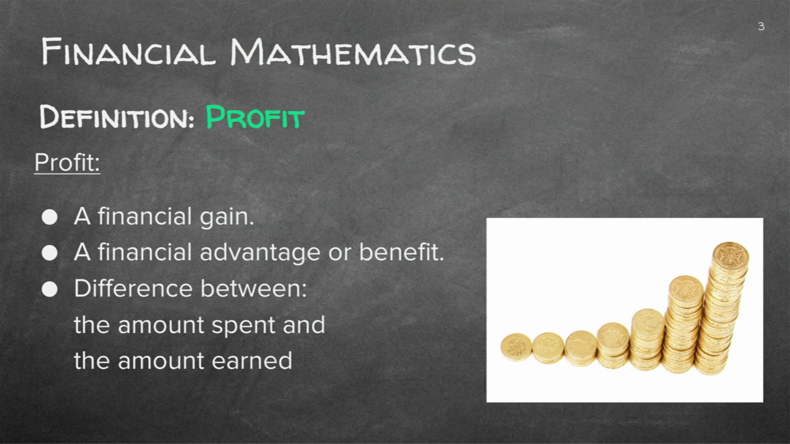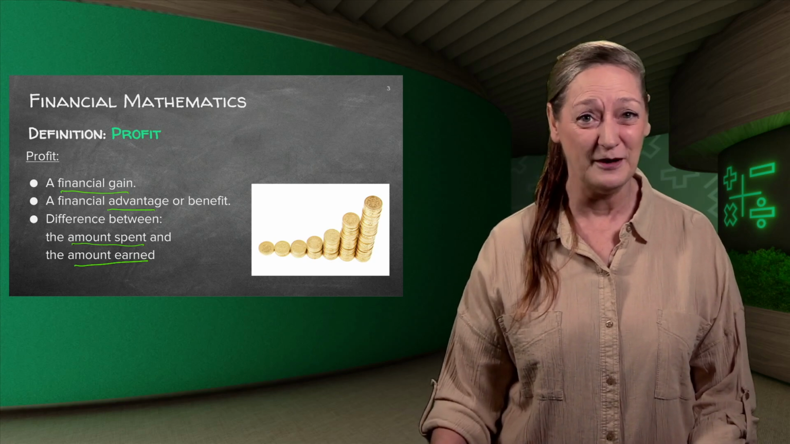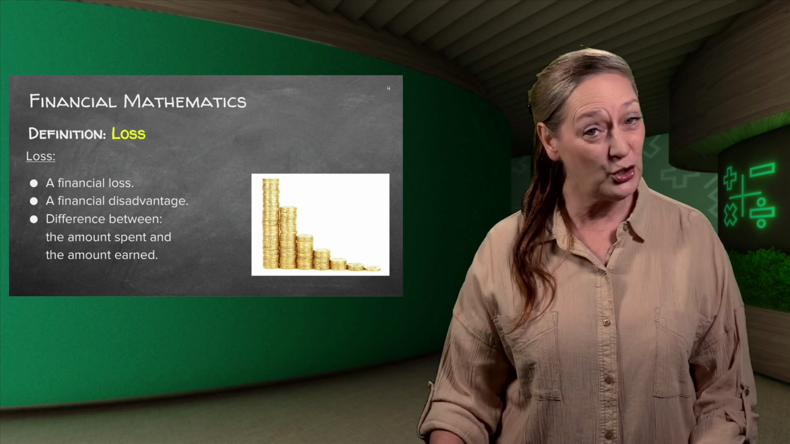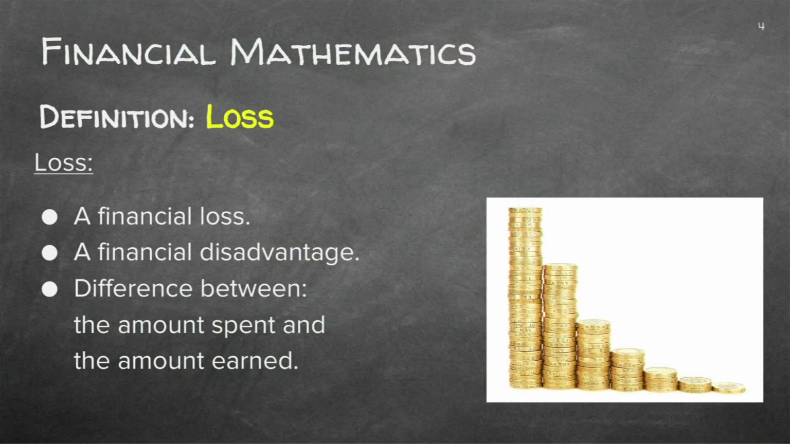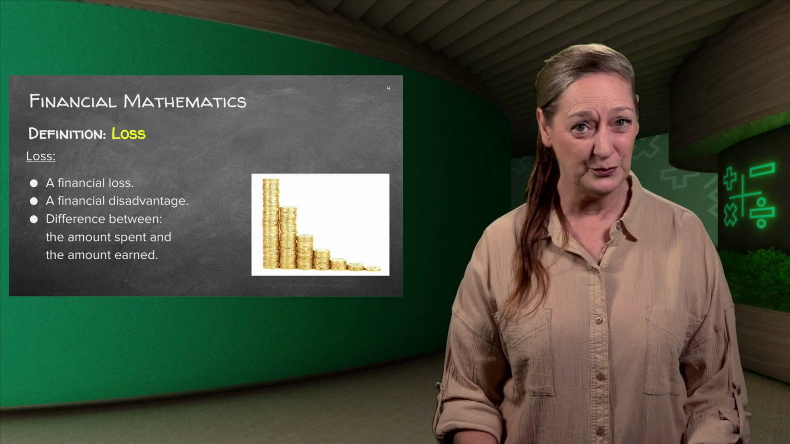So a profit is a financial gain, a financial advantage or benefit. It is the difference between the amount spent and the amount earned. And you want to earn more money than you're going to spend if you have a little business. Loss is the other way around. You're losing money on your product that you made. A financial loss, a financial disadvantage, where the difference between the amount spent and the amount earned is not exactly what you want. You're going to spend more to make the product than you earn.